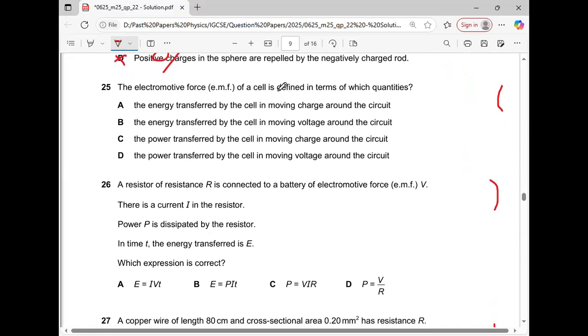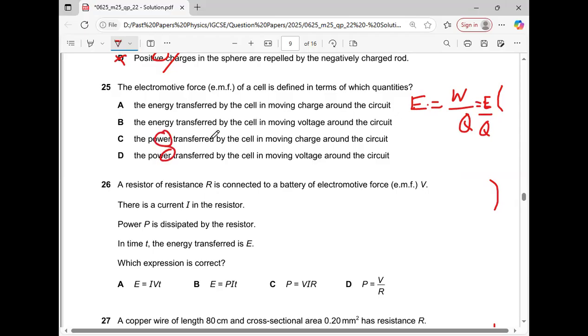The electromotive force of the cell is defined in terms of which quantity? Since this was electromotive force, the formula was E equals W over Q, so it will be energy related.